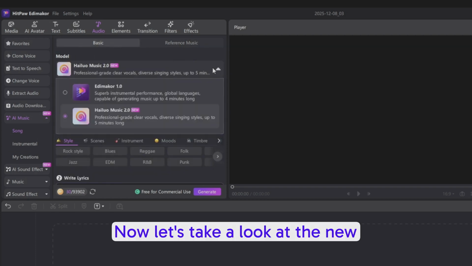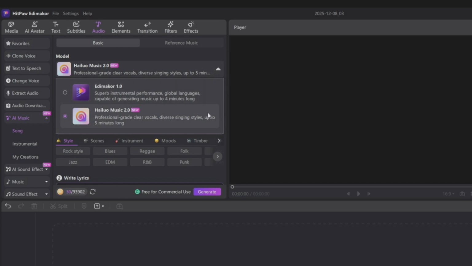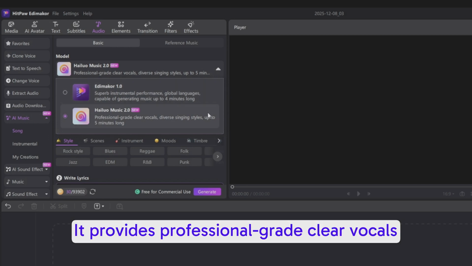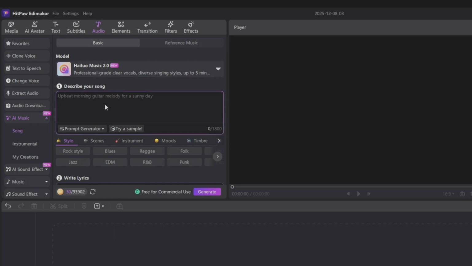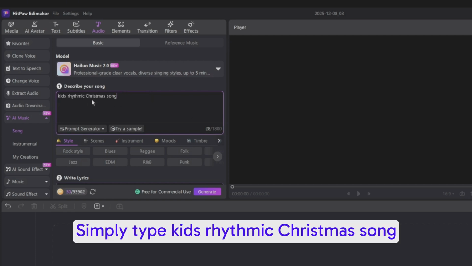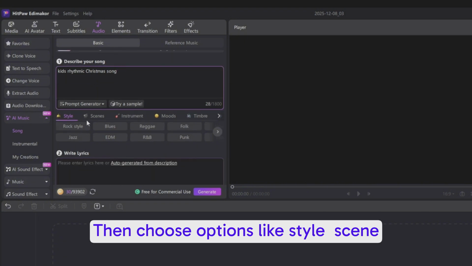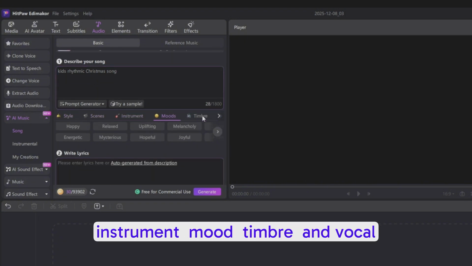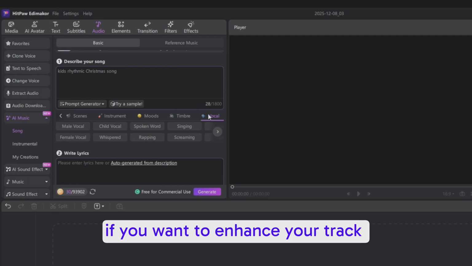Now let's take a look at the new HitPaw Music 2 model. It provides professional-grade clear vocals and a wide range of singing styles. Next, describe your song. Simply type Kids Rhythmic Christmas Song, then choose options like Style, Scene, Instrument, Mood, Timbre, and Vocal if you want to enhance your track.